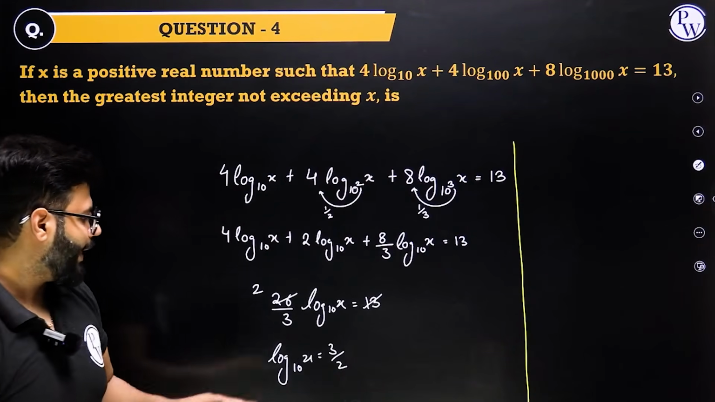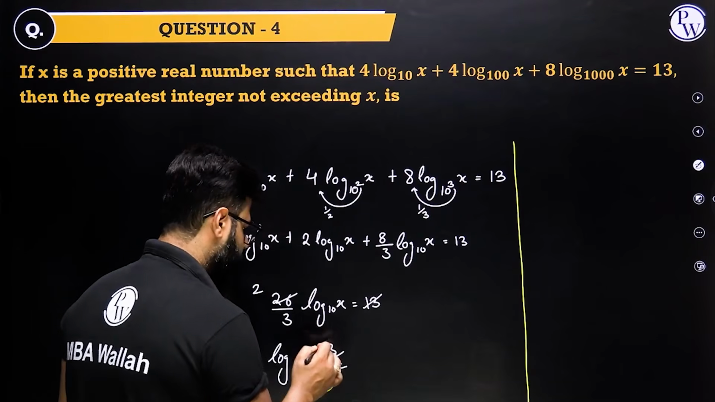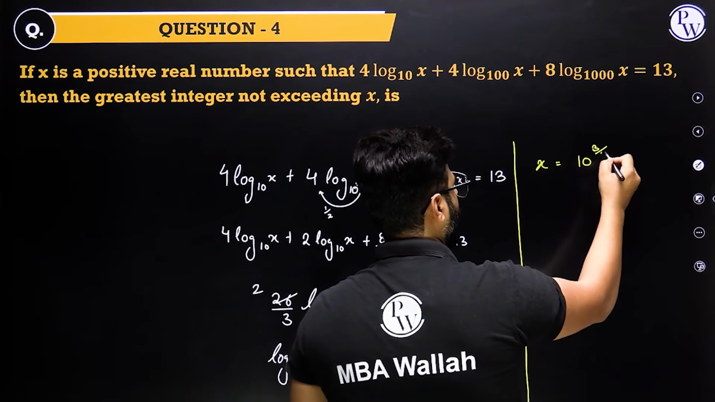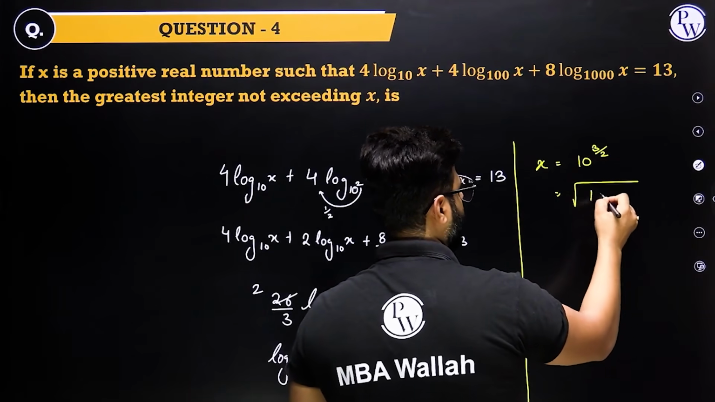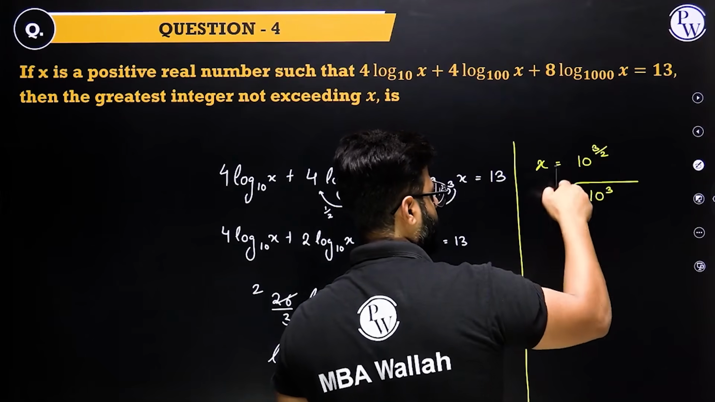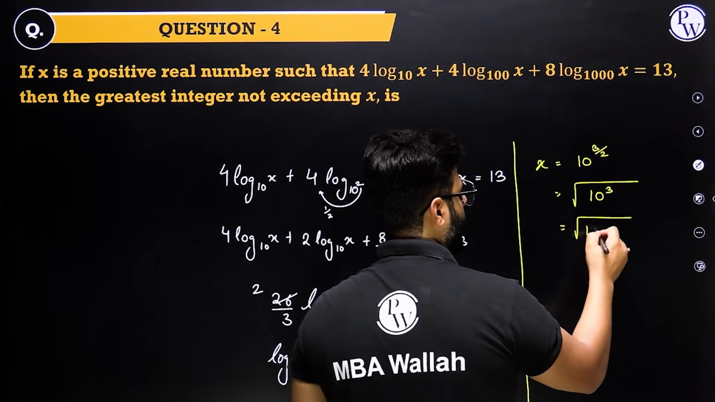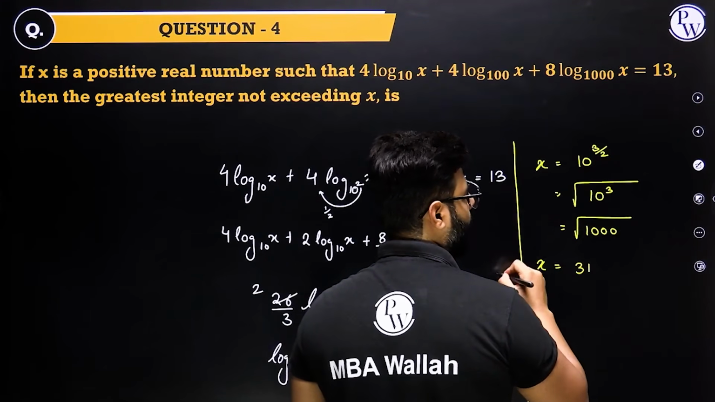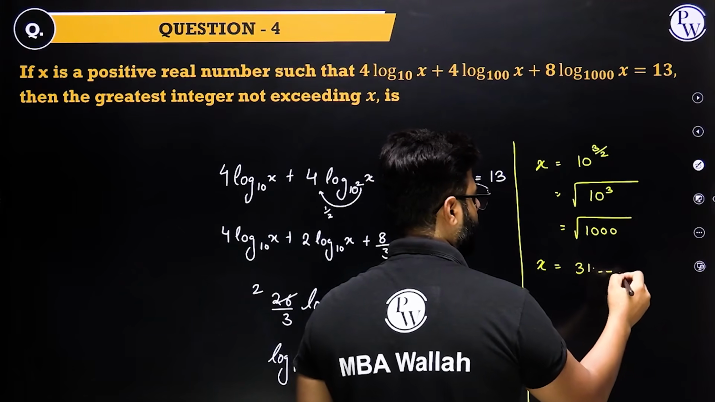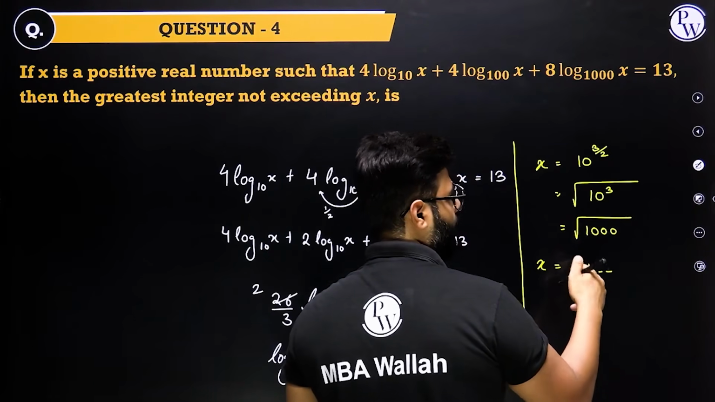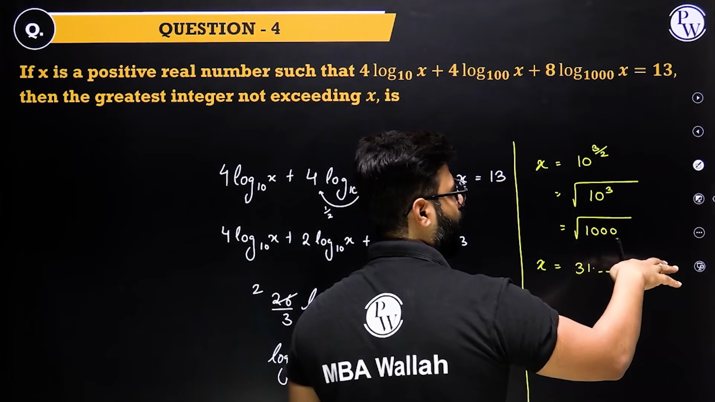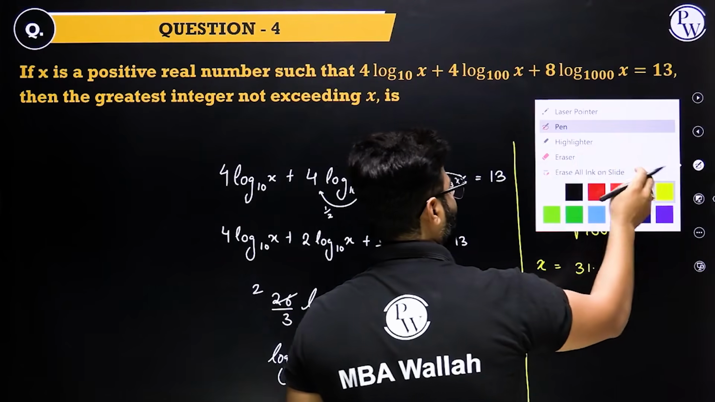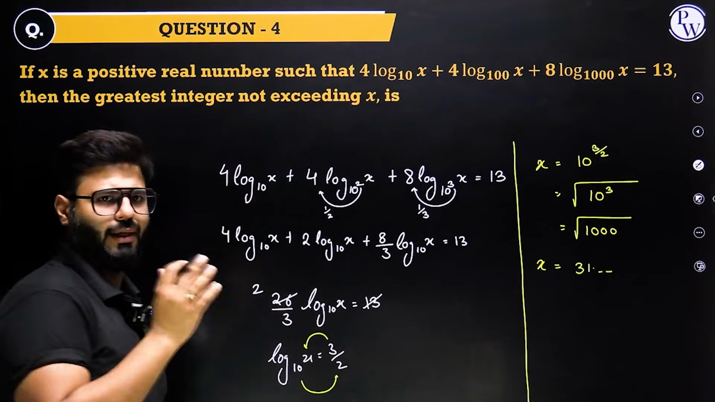Now from here, if we see x, x comes out to be 10 to the power 3 by 2. So x equals 10 to the power 3 by 2, or we can simply say under root of 10 to the power 3, right? This 2 becomes square root. That means the square root of 1000. And if I see, it is somewhere between 31 to 32, 31 point something, right? 31 squared is 961, 32 squared is 1024. So it will be somewhere around 31.67 or something like that. I'm writing 31 point something.